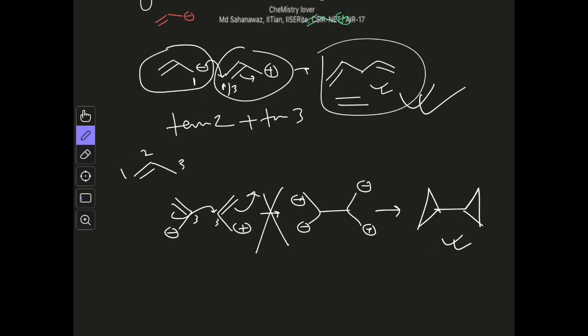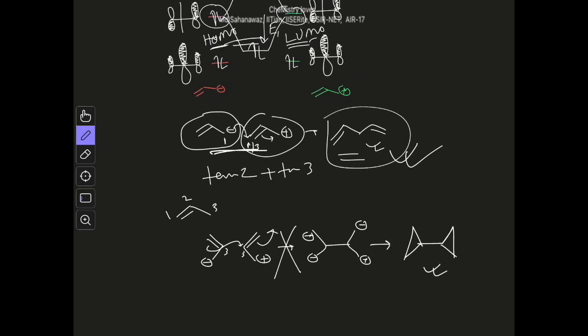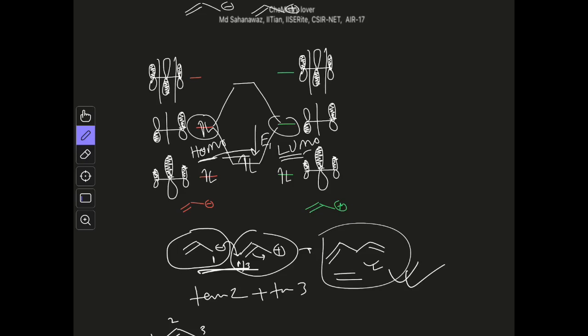Why? Because besides this Coulombic interaction and all other things, we have to see where the orbital has higher coefficient, and this reaction actually represents the interaction between the HOMO of allyl cation and the LUMO of allyl anion.